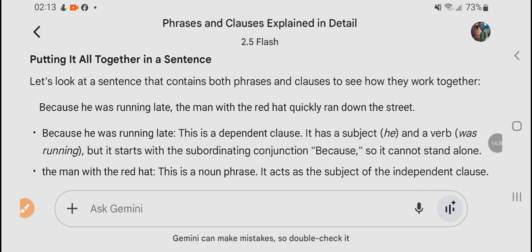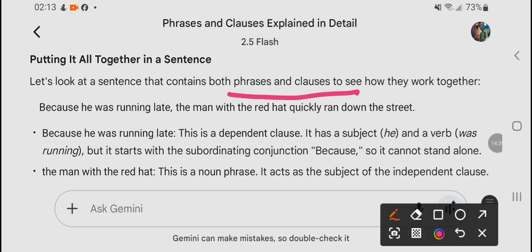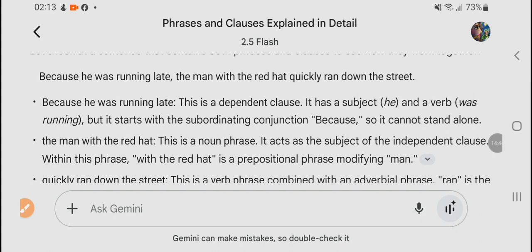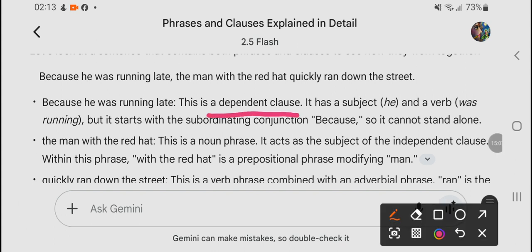Now, putting it all together in a sentence, let's look at a sentence that contains both phrases and clauses. When the word "because" comes, immediately your mind should think of a clause. Because he was running late, the man with the red hat quickly ran down the street. "Because he was running late" is a dependent clause.